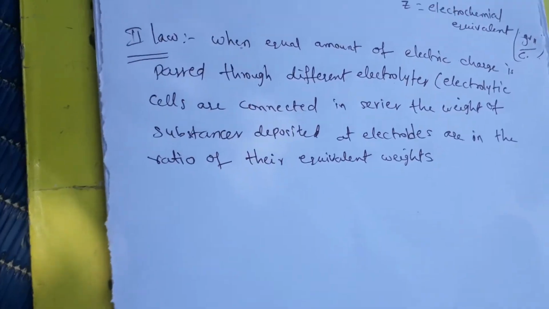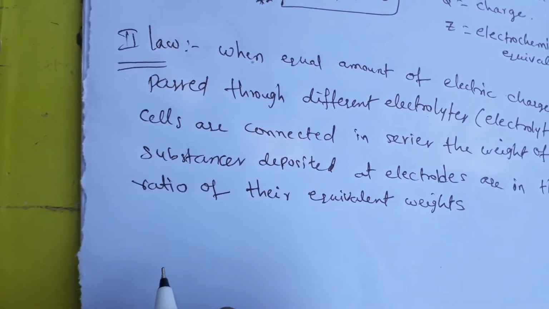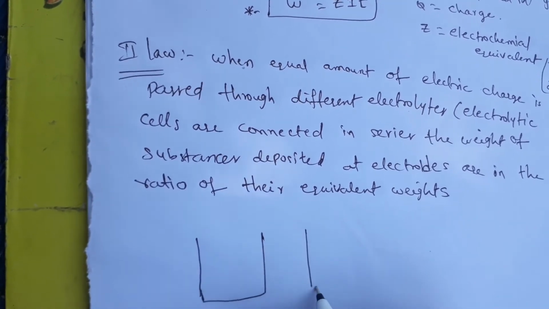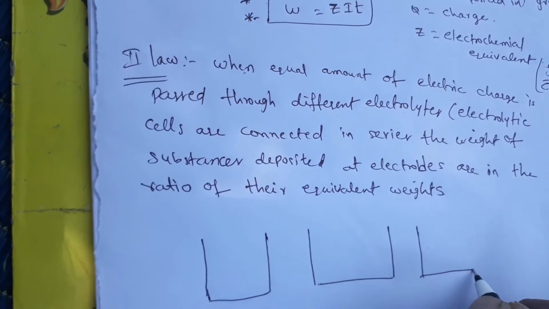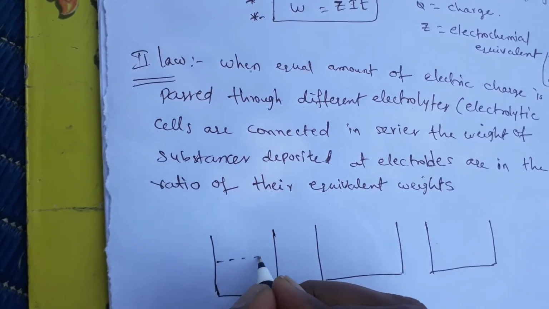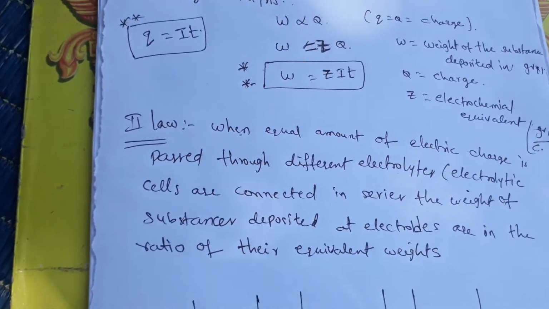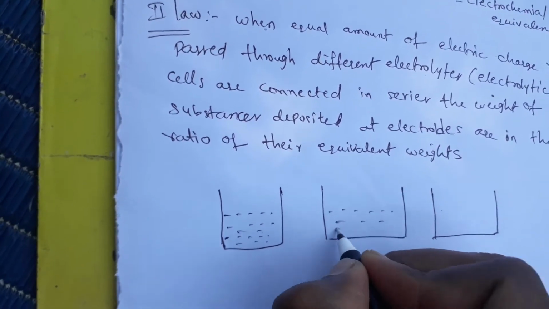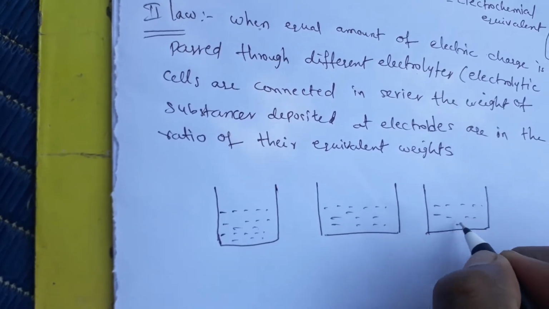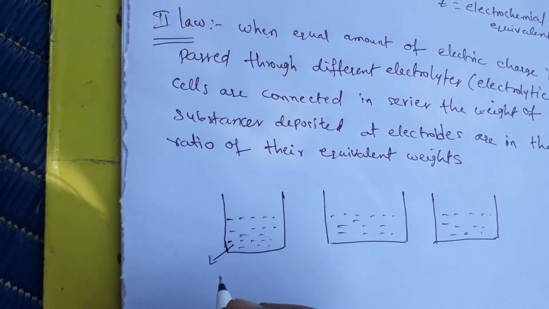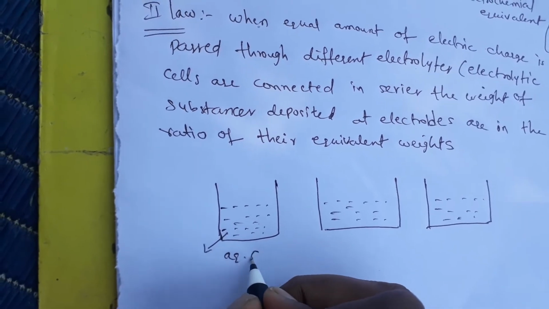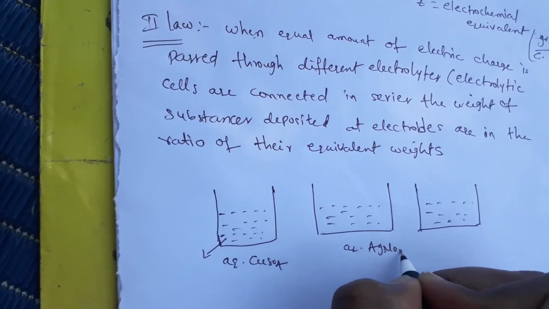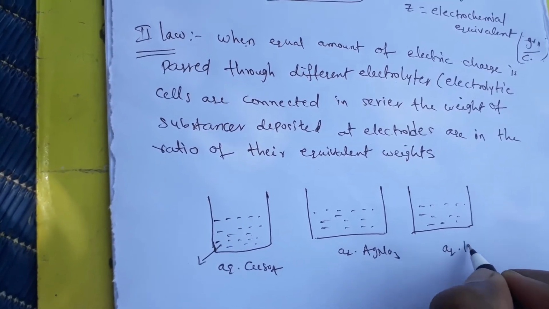So what is the meaning of this definition? I will explain by the pictorial method. See here, I am taking three beakers. In the three beakers I am filling the electrolytes. Here is the copper sulfate, aqueous copper sulfate, here is the aqueous silver nitrate, and here it is aqueous H2SO4.